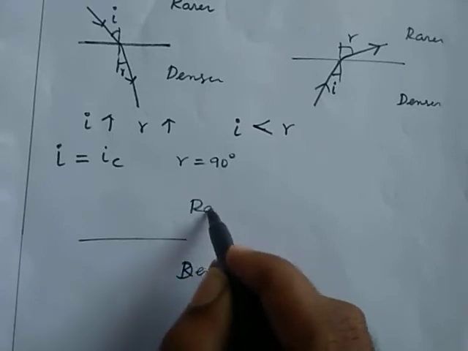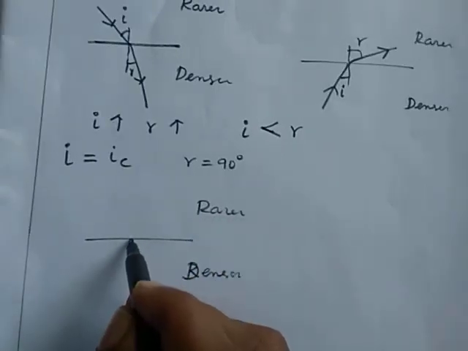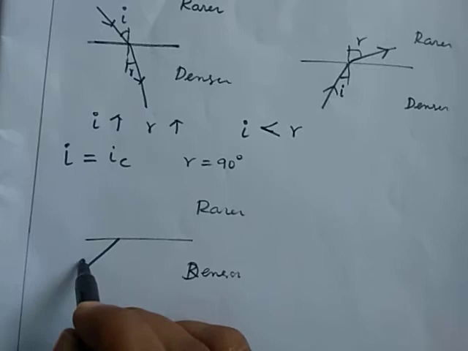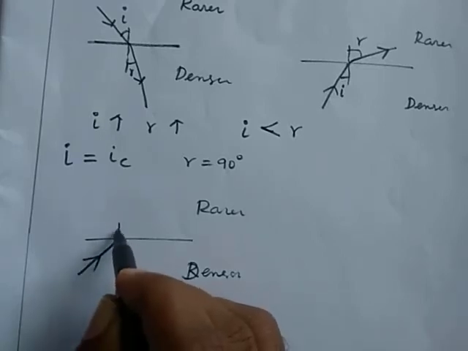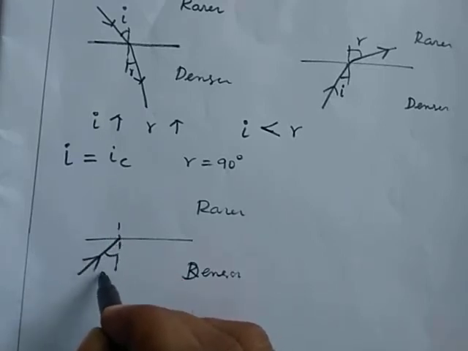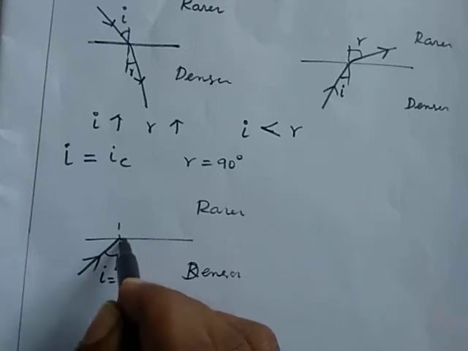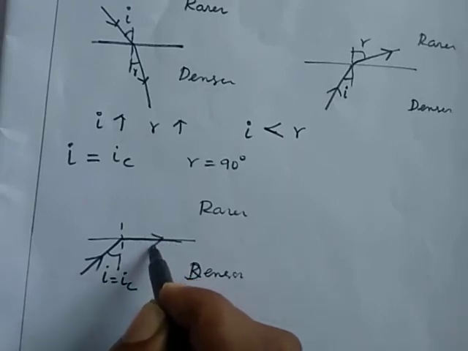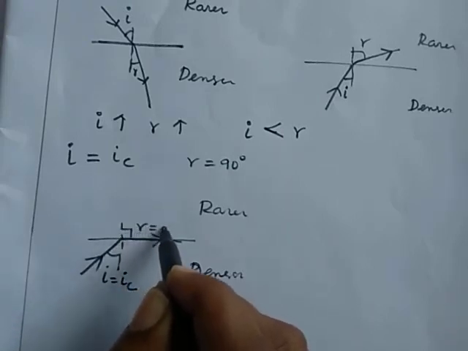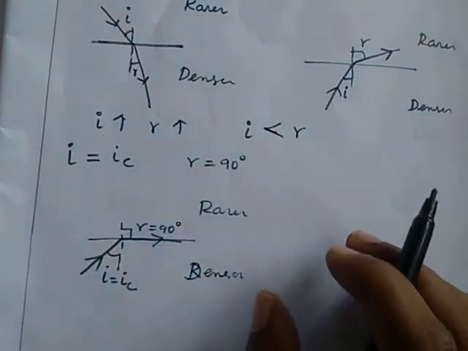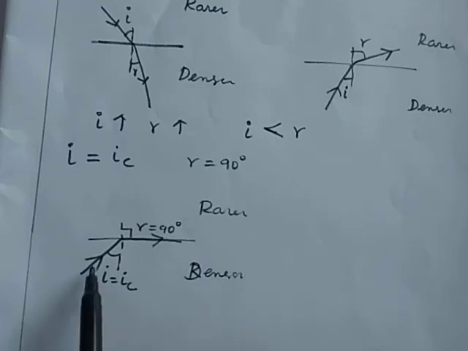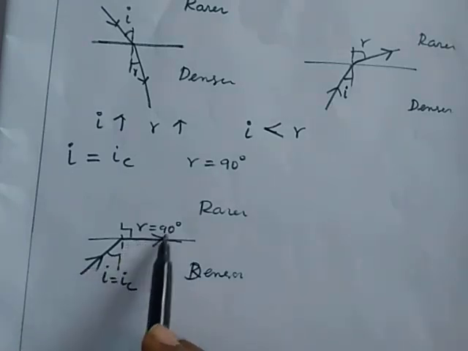Denser, rarer. A ray of light coming from denser to rarer. Here the angle of incidence I is equal to a particular angle, that is the critical angle. At that angle the refracted ray grazes the boundary. At that instant the angle of refraction is 90 degrees. This is known as the critical angle. The angle of incidence at which the refracted ray grazes the boundary is known as the critical angle.